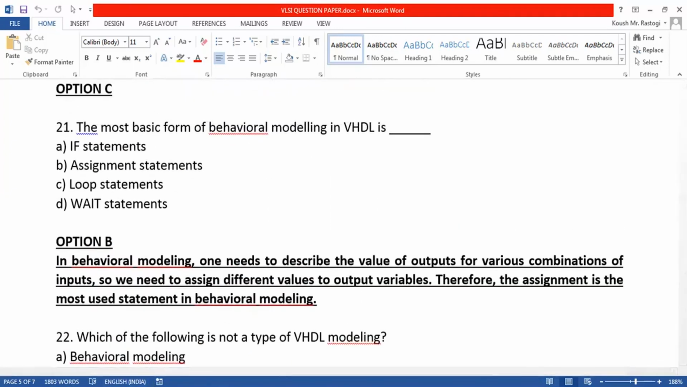Then we are asked the most basic form of behavioral modeling in VHDL. Obviously, in behavioral modeling we describe the value of output for various combinations of input. So we are using assignment statements because we are assigning different values to our output.